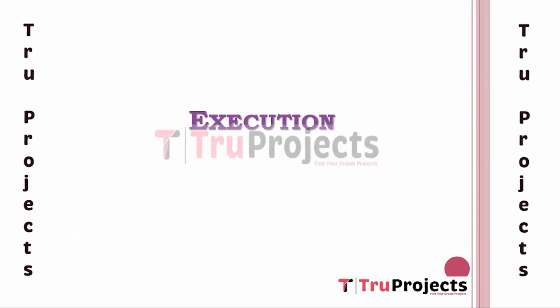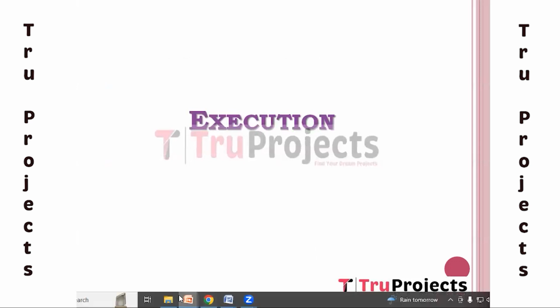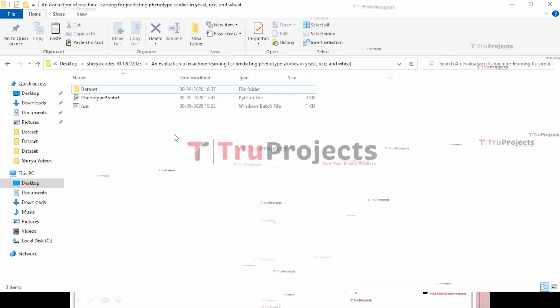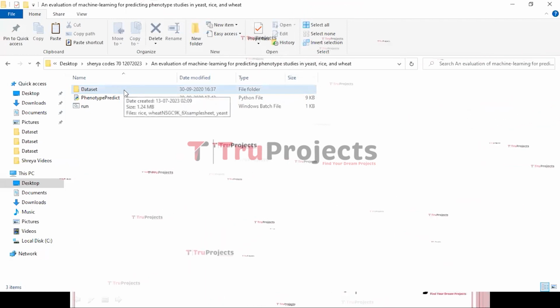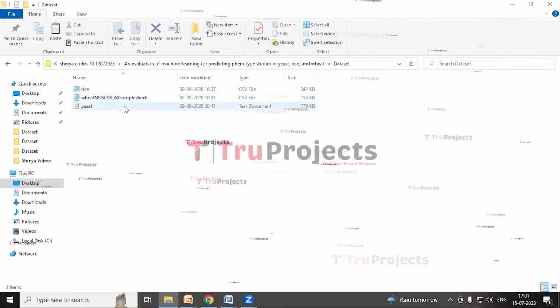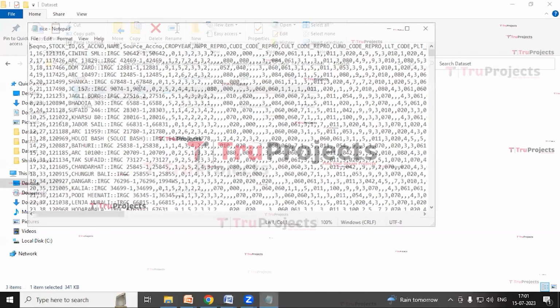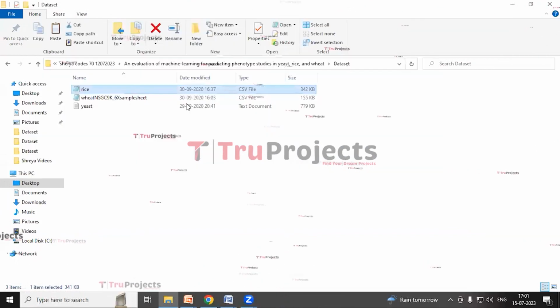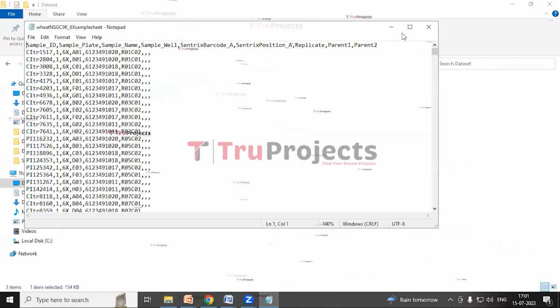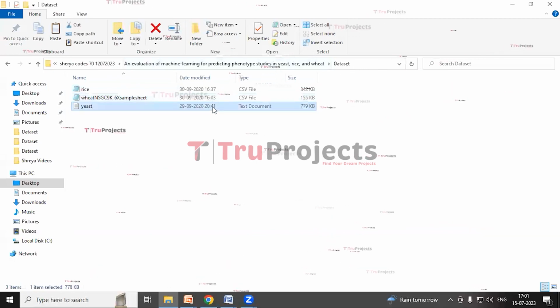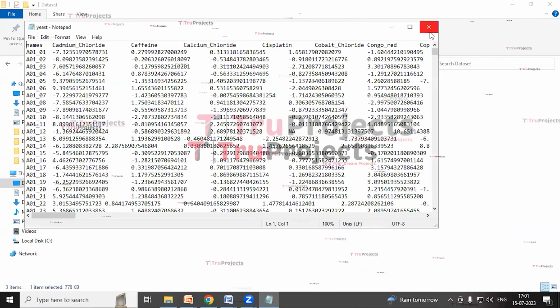Execution. To execute this project, first we need to open the code folder. So this is the code folder. First is the dataset folder. Here we have the 3 datasets. First one is the rice dataset. This one is the wheat dataset. This one is the yeast dataset.